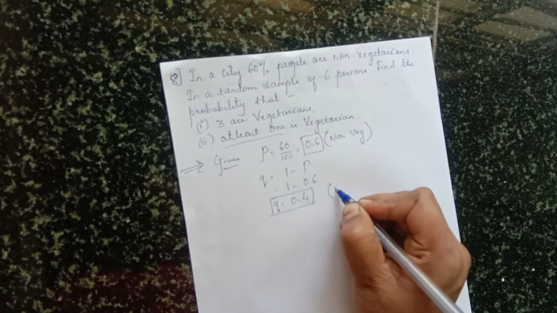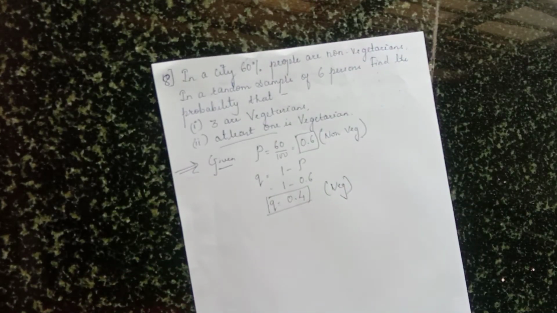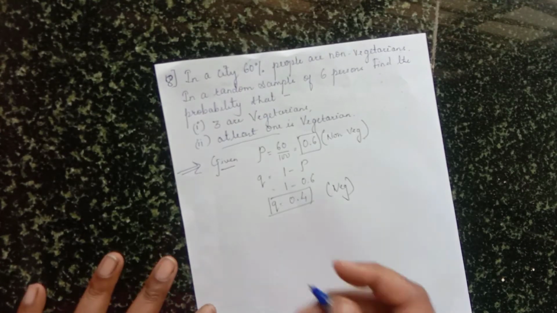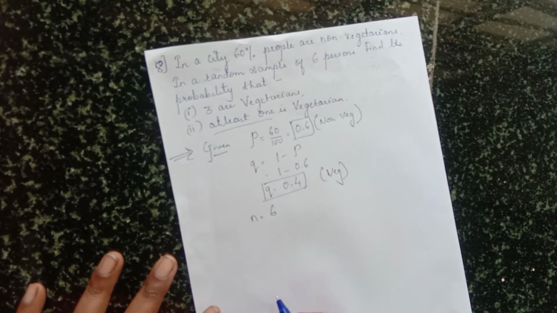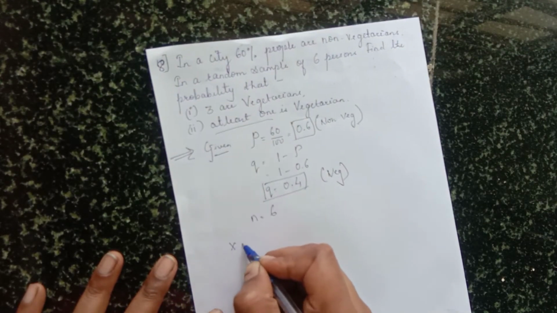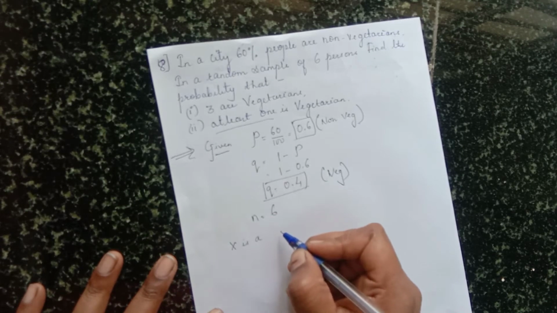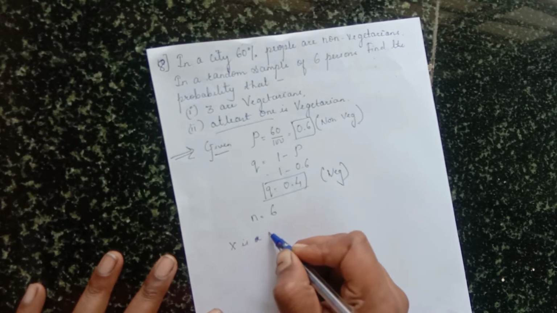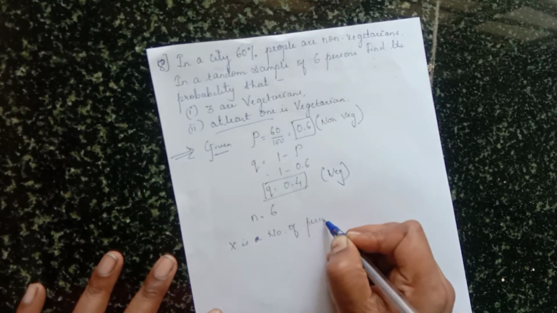So this is vegetarian. Q denotes vegetarian. Then write N. How much is N? N is equal to 6. So X denotes, X is a number of persons.